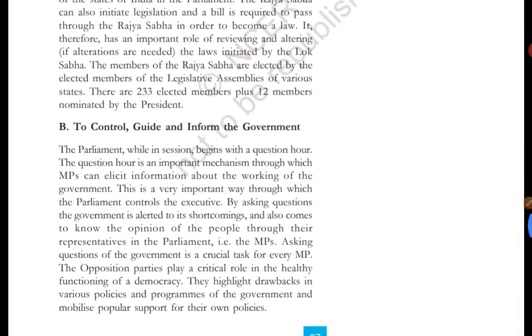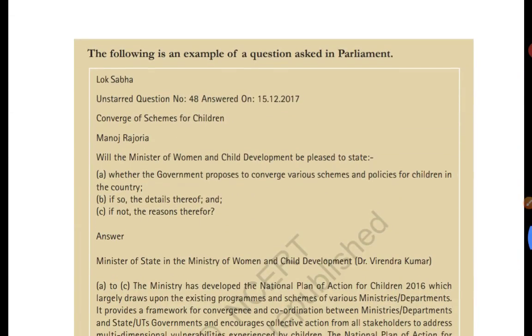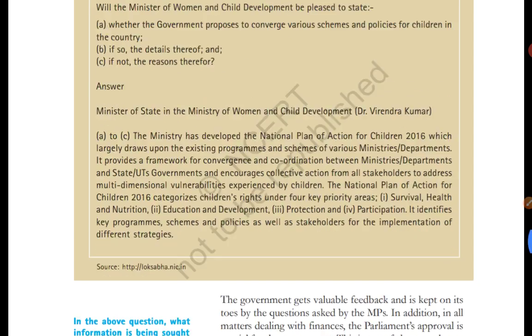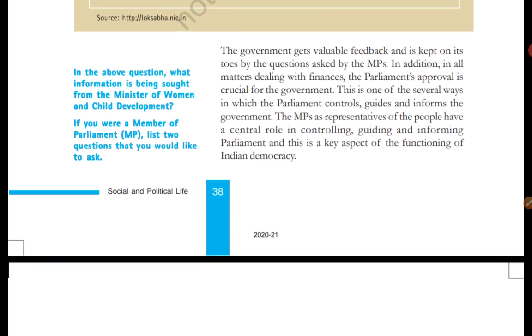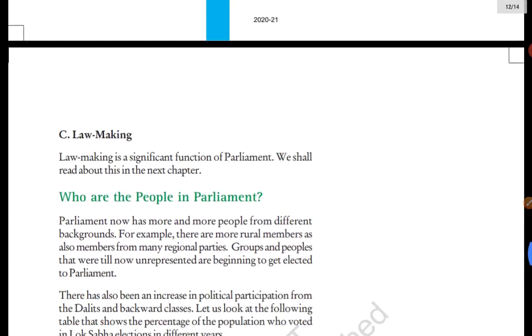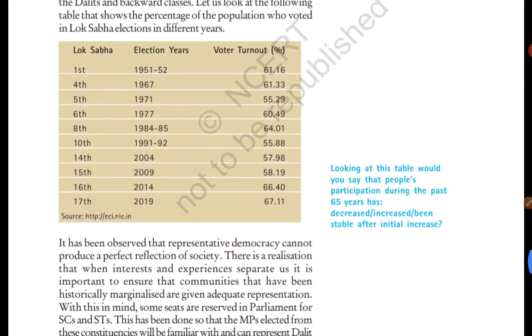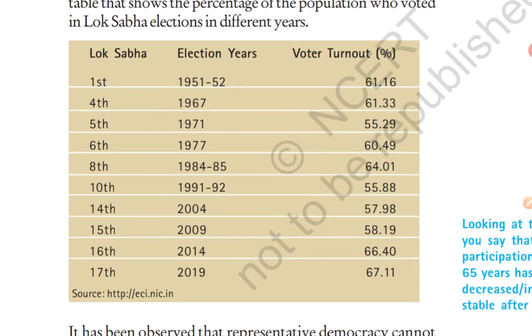After that we are coming to this one. The following is an example of a question asked in parliament. As we have discussed, in parliament questions are asked by the opposition party leaders and members to the ministers and the government. The ministers and the government representatives have to answer those questions in parliament. The question can be regarding any issue related to the public. Now, who are the people in parliament? The people in parliament are the representatives of the people. And who elects them? The people who cast their votes.